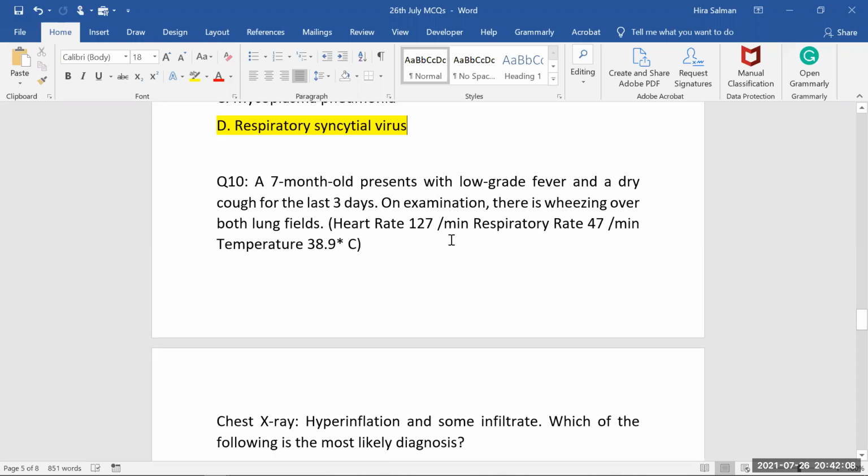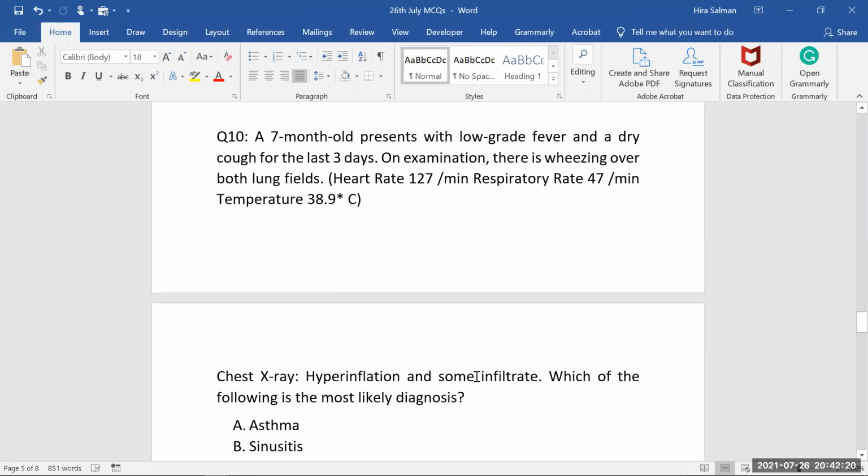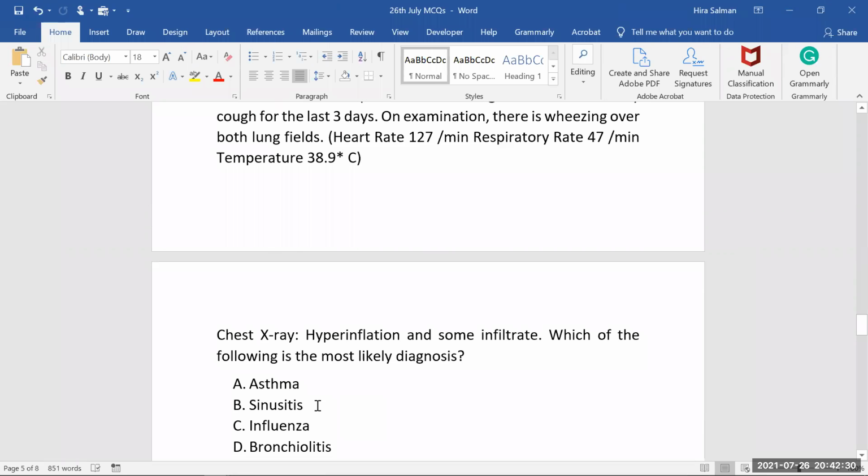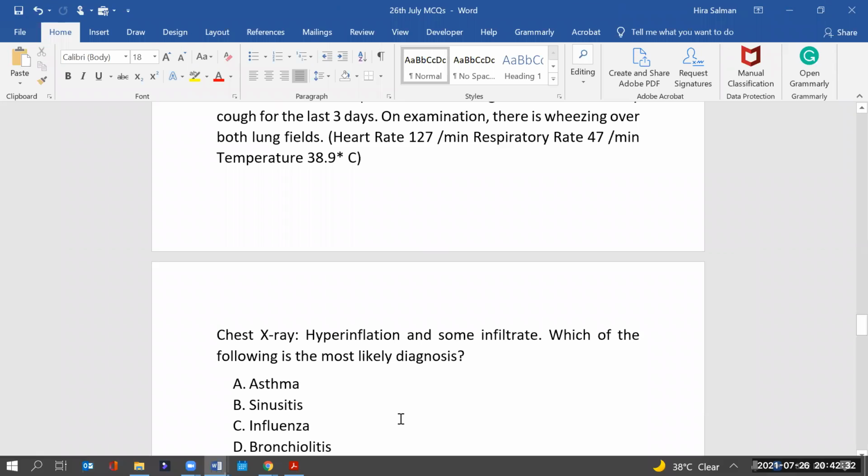Heart rate is okay, 127. It's okay for a 7-month-old baby, a little on the higher side, but it's considered okay. Respiratory rate is high, so tachypnea is there, and of course fever is there. On chest X-ray, you will see hyperinflation and some infiltrate. In order to make a diagnosis, which of the following is the most likely diagnosis? So what do you think? What could be the reason? Is it asthma, sinusitis, influenza, or bronchiolitis?